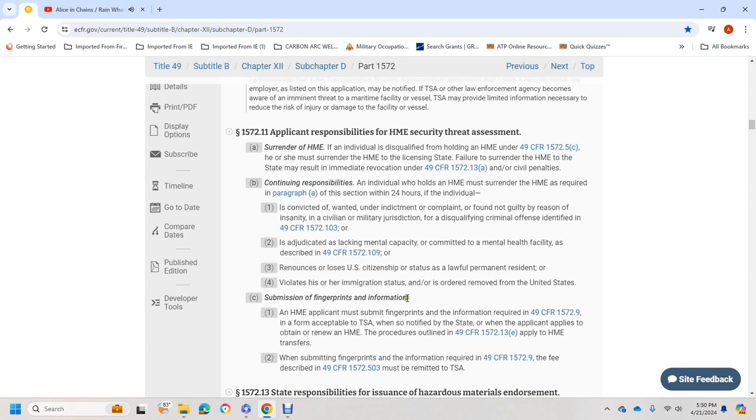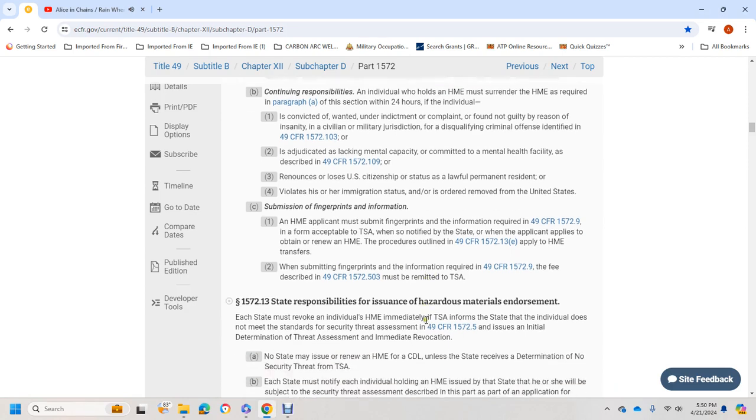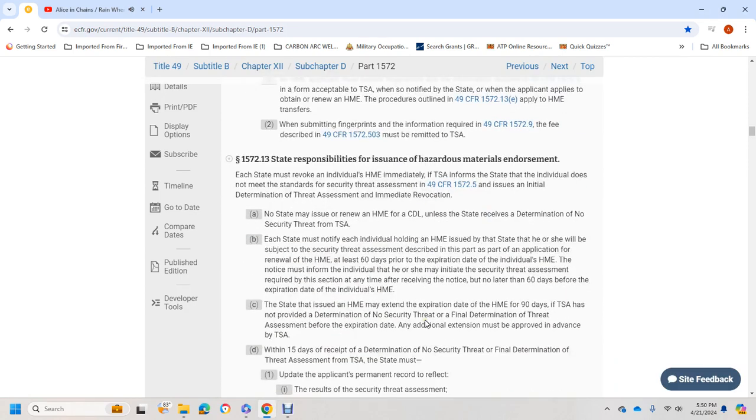C, submission of fingerprints and information for the hazardous materials endorsement. Applicants must submit the fingerprints and information required in Title 49 CFR 1572.9 in a form acceptable to the TSA, as notified, and apply to retain, renew, or transfer the hazardous materials endorsement under the procedure outlined in Title 49 CFR 1572.13(e). When submitting fingerprints and information, the fee described in Title 49 CFR 1572.503 must be remitted to the TSA.